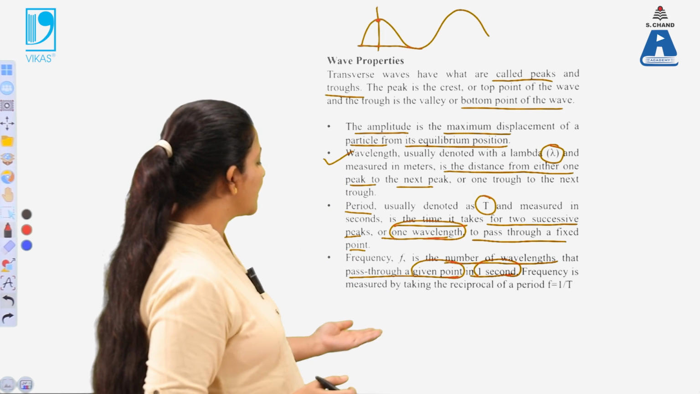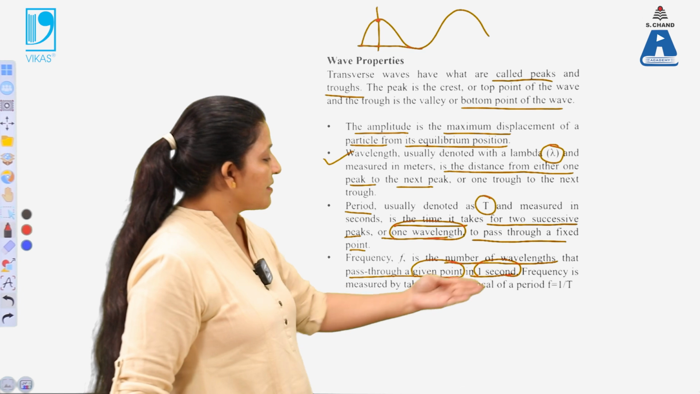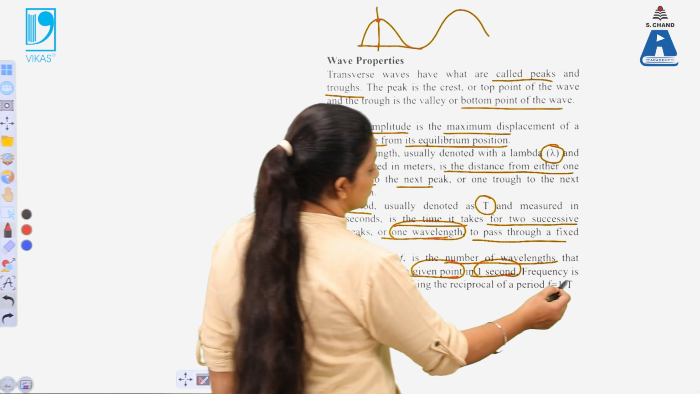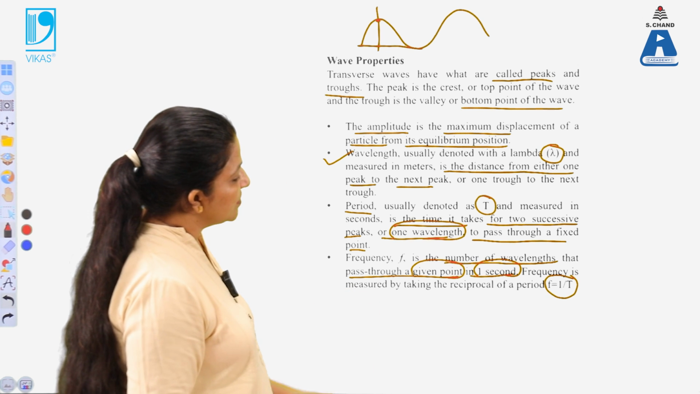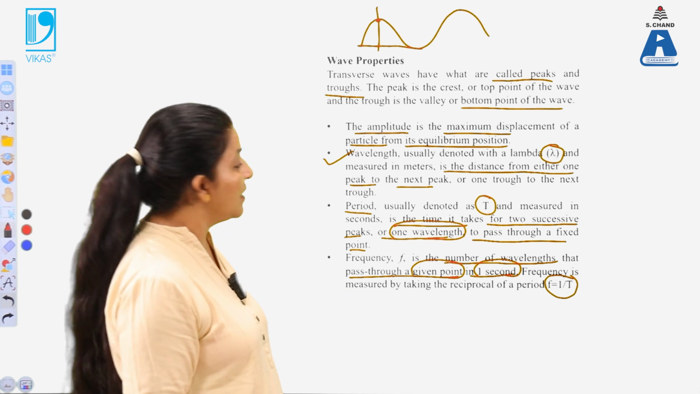So frequency can be measured by taking the reciprocal of the time period. So this is the term over here. Frequency equals 1 by T, or 1 by the time period.